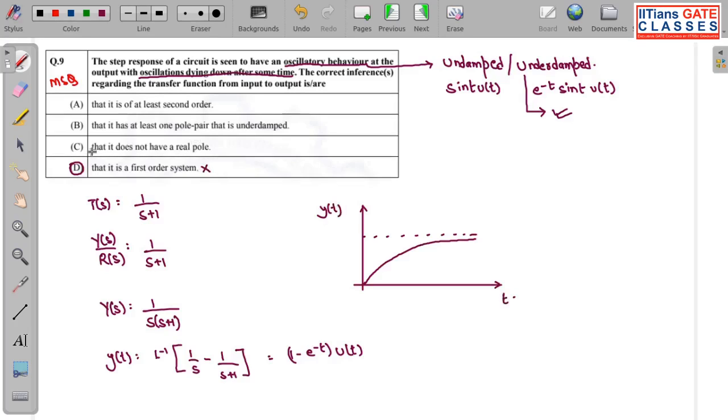Now what is option C? That it does not have a real pole. What does this signify? That either your pole is imaginary or it is complex.